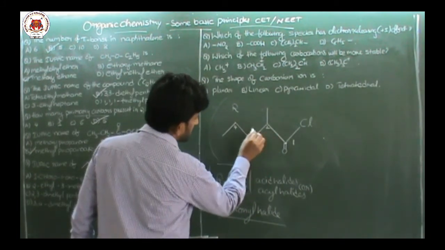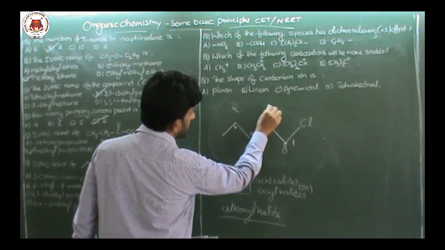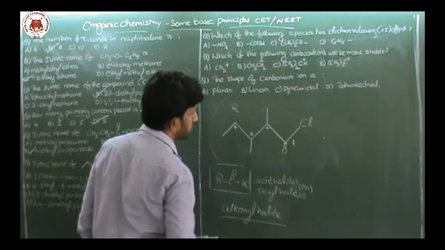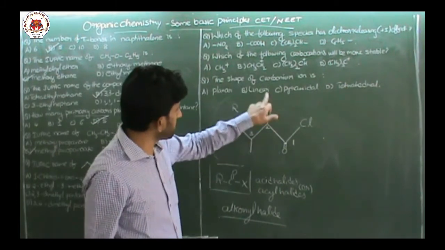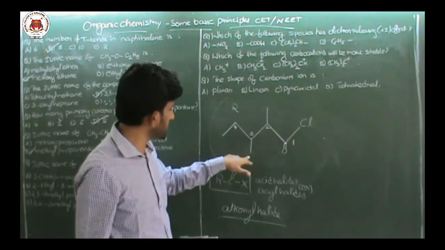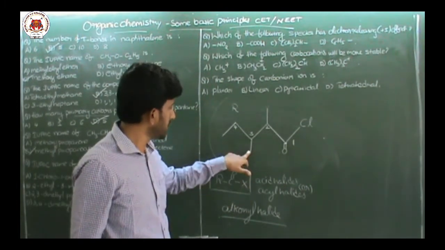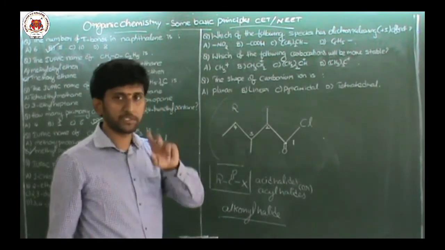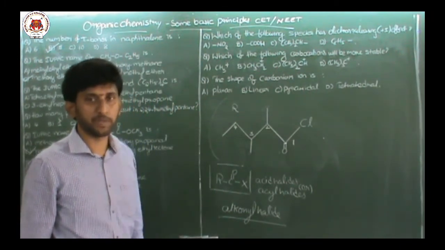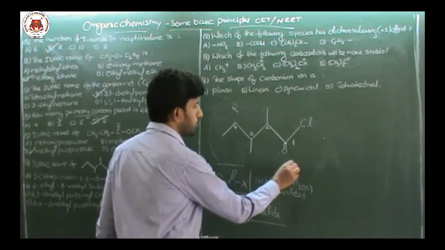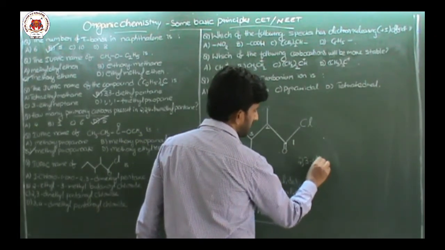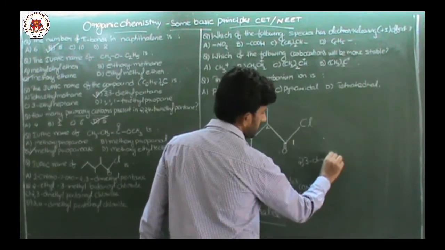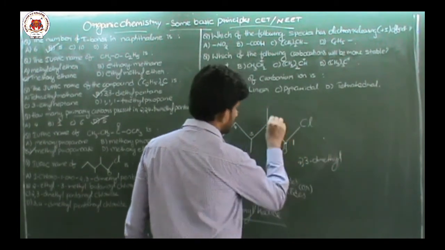Now at second position and third position, here one methyl group and here one methyl group is present. Second position one line means methyl group. Third position one line means one more methyl group. So 2 and 3, 2 times methyl group is present. So what should be the name? 2 comma 3 dimethyl substituents.